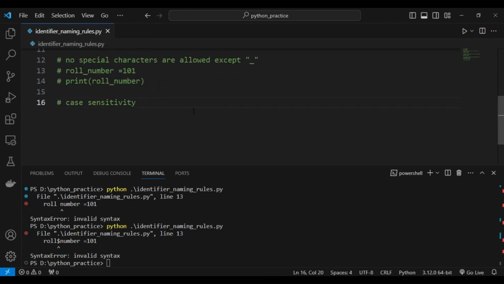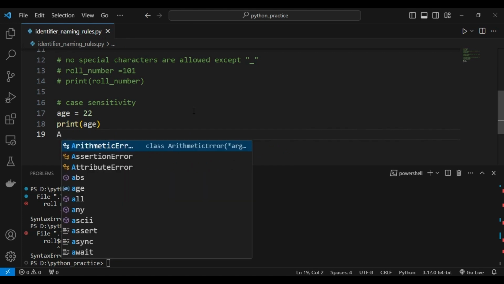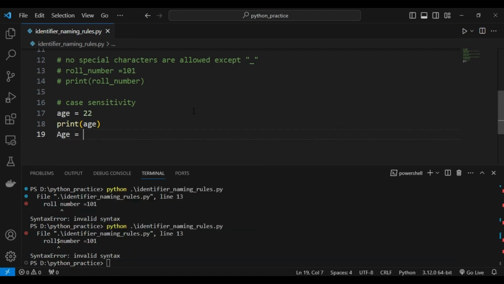Then case sensitivity. Python is a case sensitive language. So whenever you are giving a variable name, you have to think about this case sensitivity. For example, I have the variable name age is equal to 22, and print age. And if I have taken a variable Age is equal to 23, right?